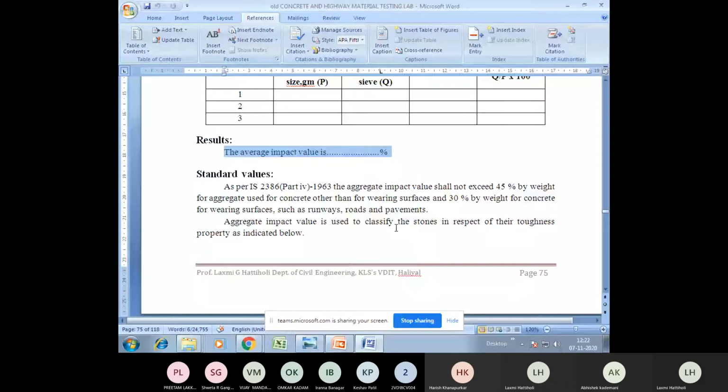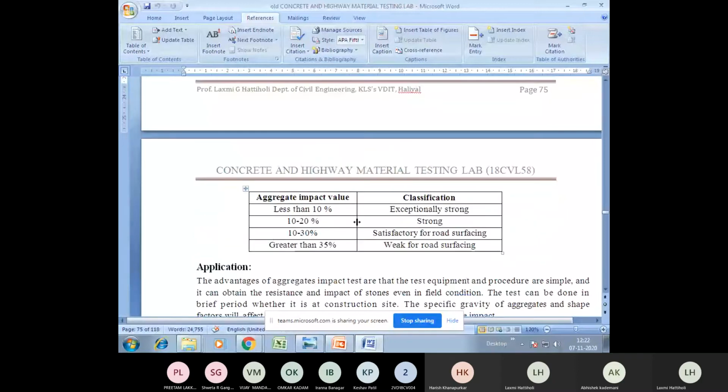Okay, and aggregate impact value is used to classify the stones with respect to their toughness property as indicated below. So this is the final conclusion for you people. So if you get the result that is less than 10%, then it is exceptionally strong. Now, what's the meaning of less than 10%? In the sense, you have got a very small amount of powder. That's what the meaning is. So the aggregates are very resistant to the impact load. That's why if the value is less than 10%, it is exceptionally strong.